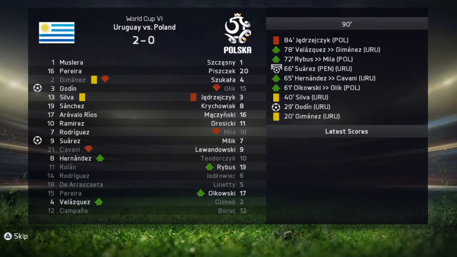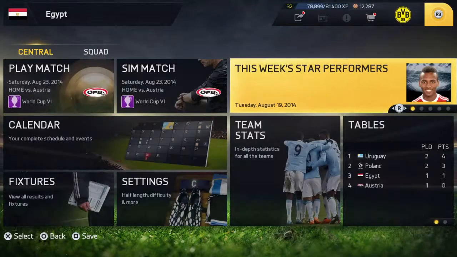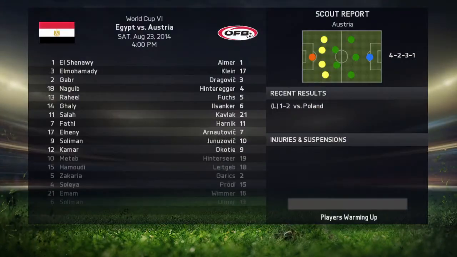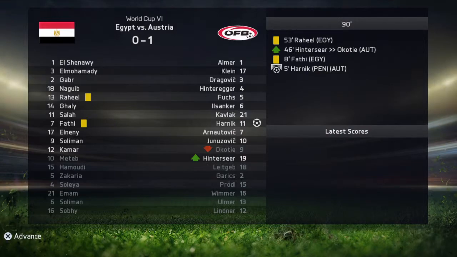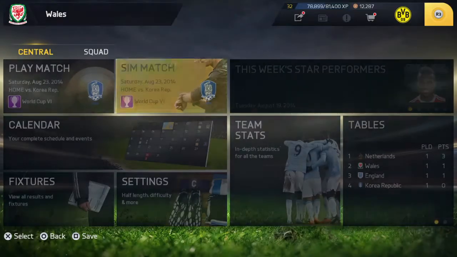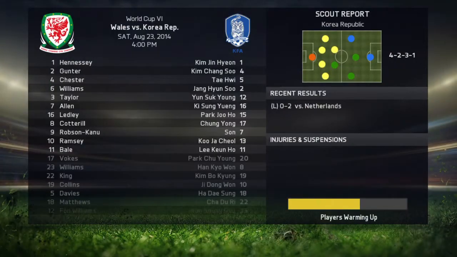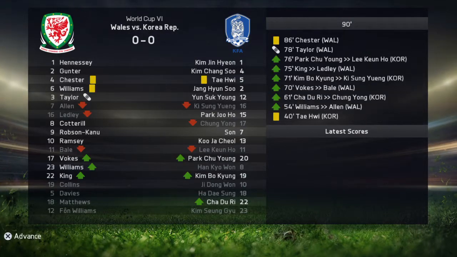Poland versus Uruguay. Uruguay gets the win. Next is Egypt versus Austria. Austria gets the win. Wales versus Korea. In a draw.